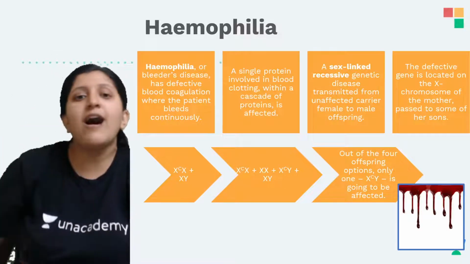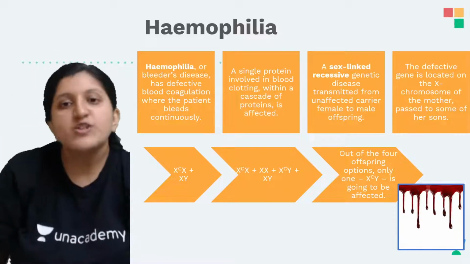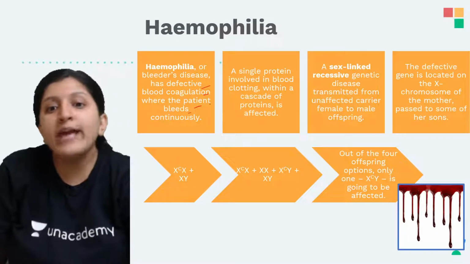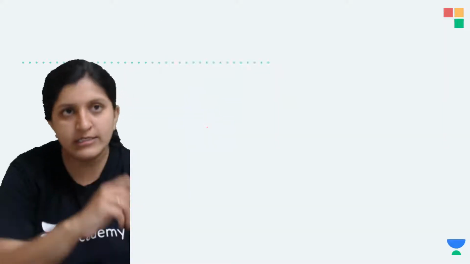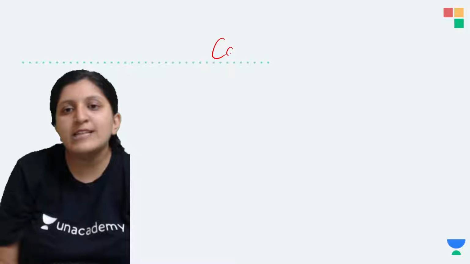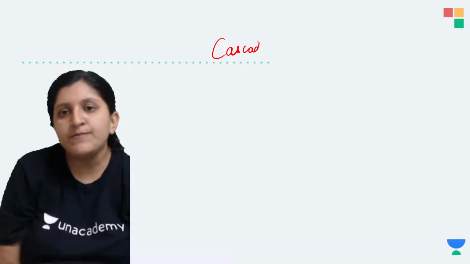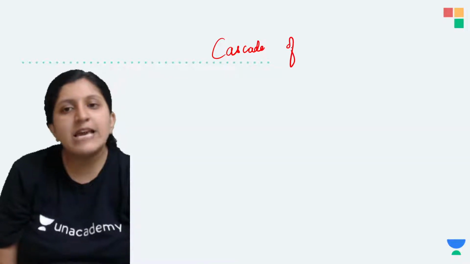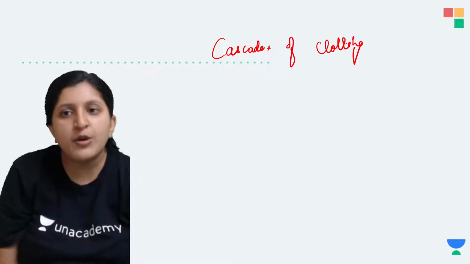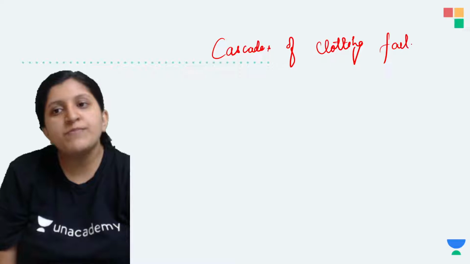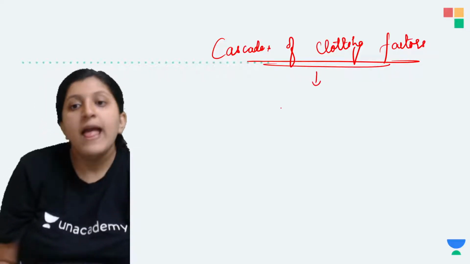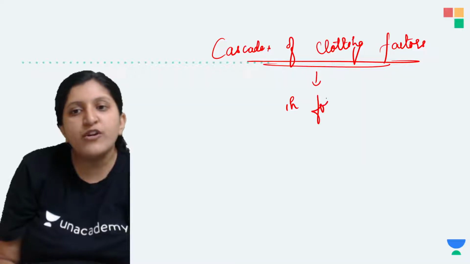So hemophilia, or bleeder's disease, has a defective blood coagulation where the patient is going to bleed continuously. What is the meaning of that? There are cascades of clotting factors which play a role in the formation of a clot.